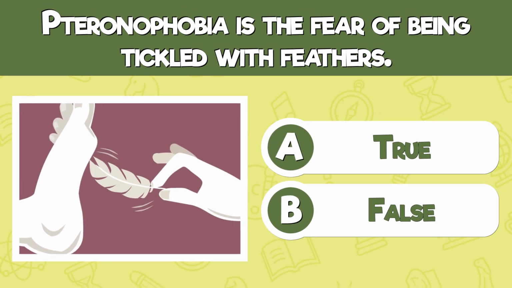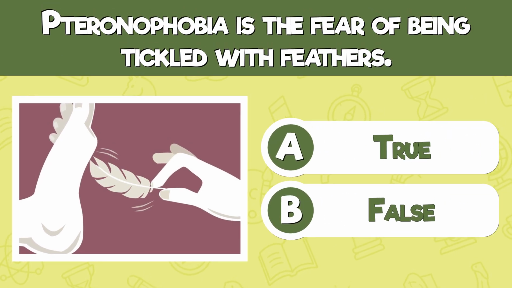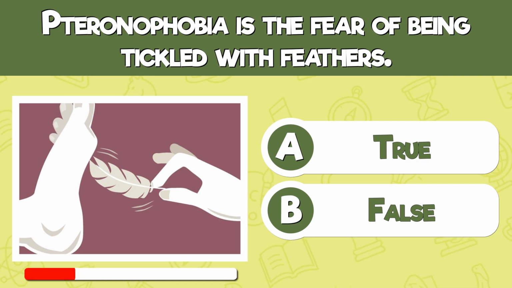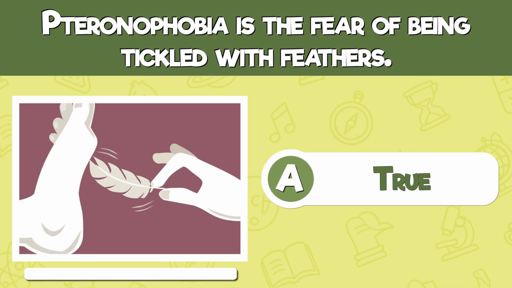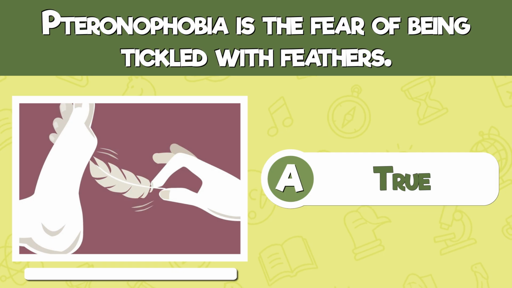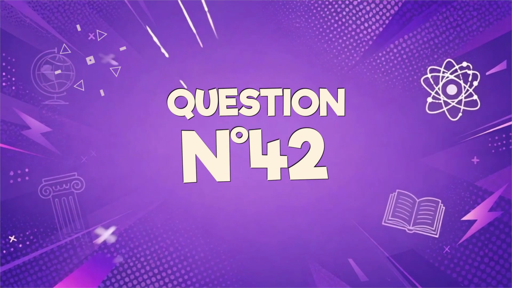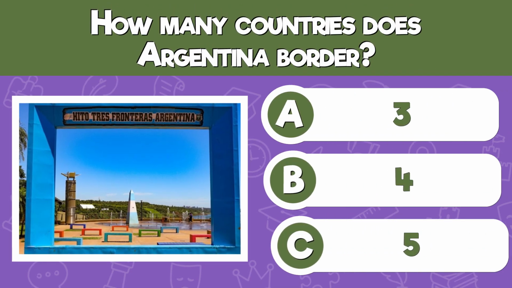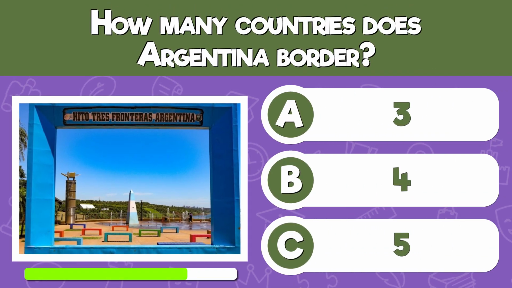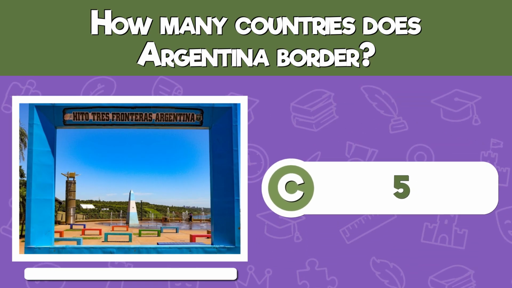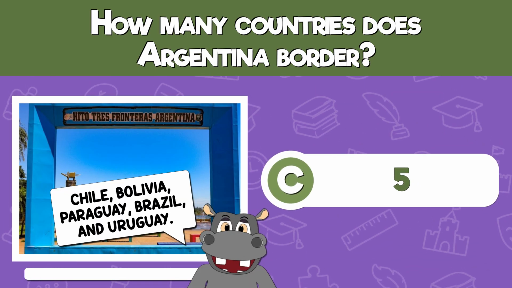True or false? Pteronophobia is the fear of being tickled with feathers. True. How many countries does Argentina border? Five countries.